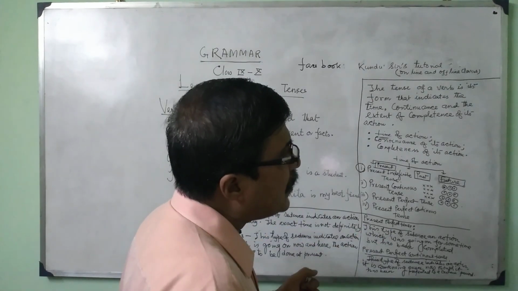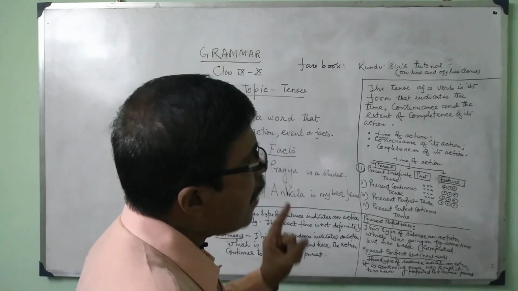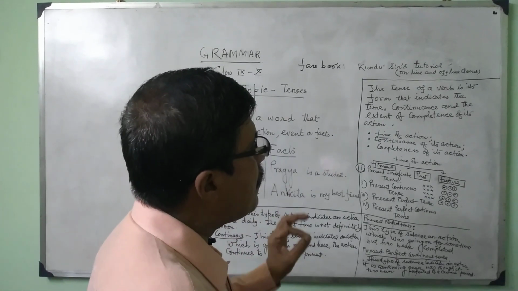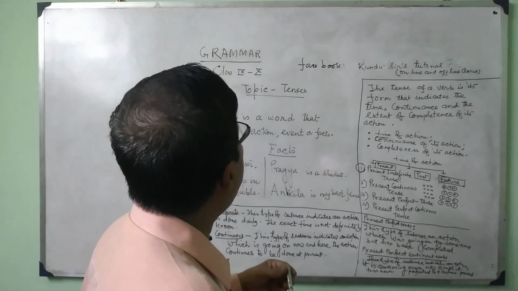What is the rule for this? Subject plus have or has plus main verb in the past participle form.